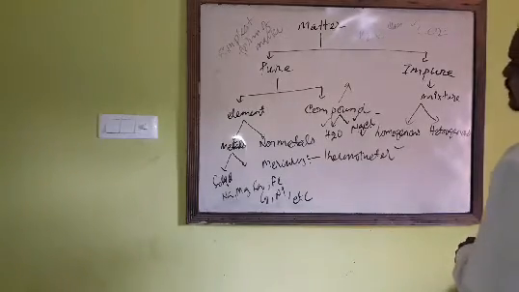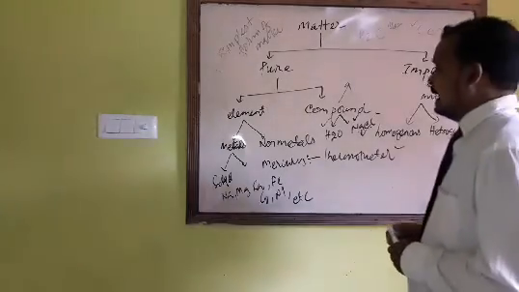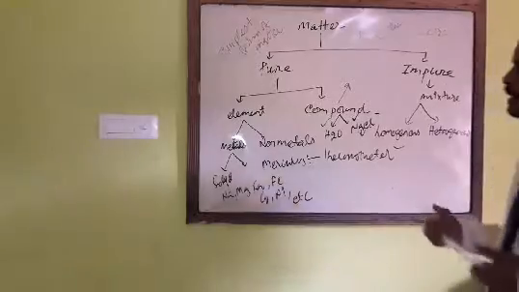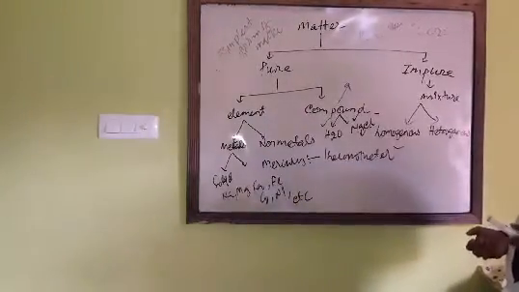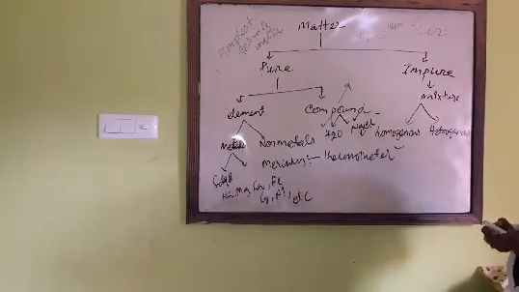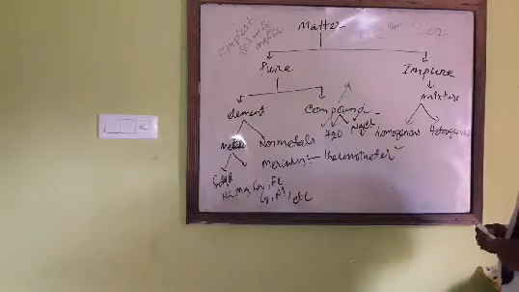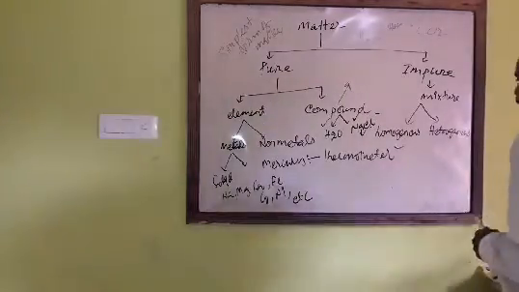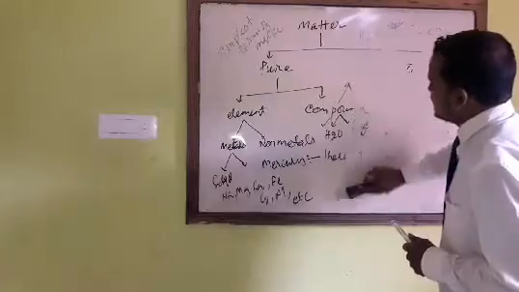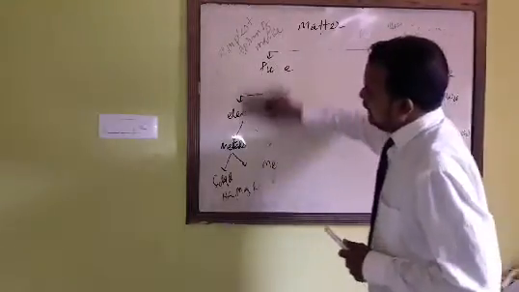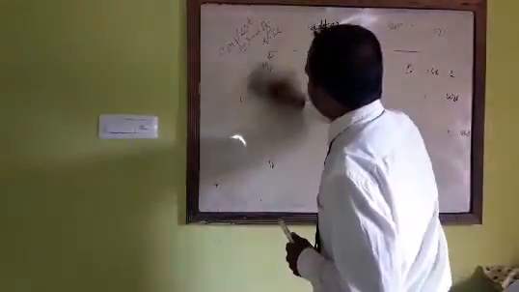Let us discuss some properties of metals and non-metals. Which properties do metals have and which properties do non-metals have? Metals are generally hard substances. So the characteristics of metals: metals have luster, means they shine.